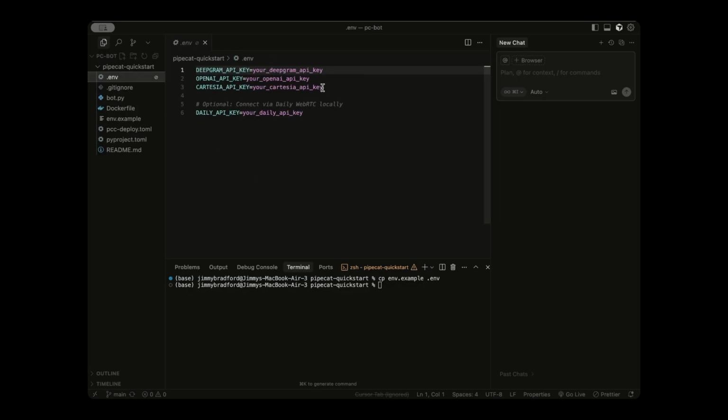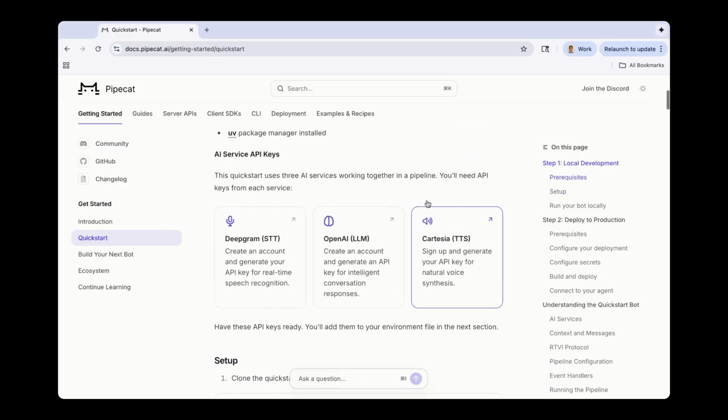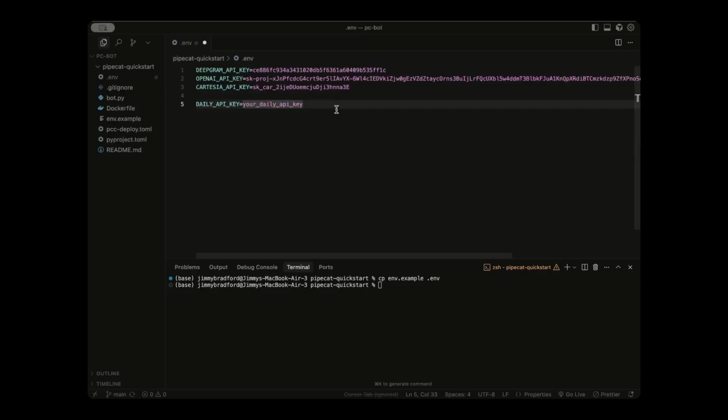So let's head back to the docs. And over at the top here, they include links to retrieve these 3 API keys. So what you want to do right now is go to each of these 3 links, create your API key, and then copy them back into your env file. Once you're done with that step, your env file should look a little something like this.